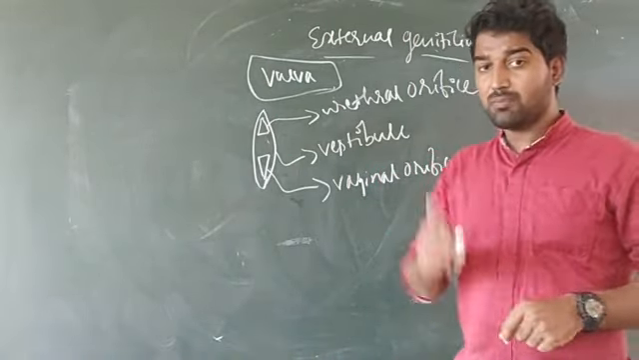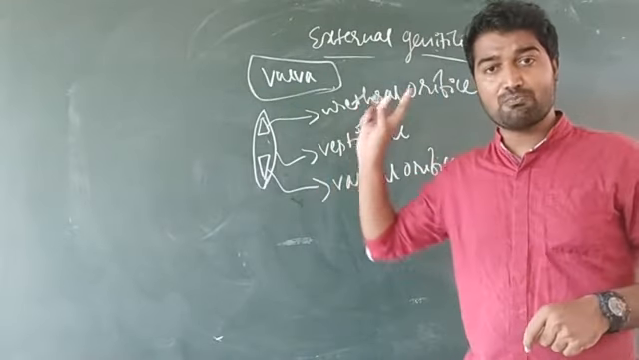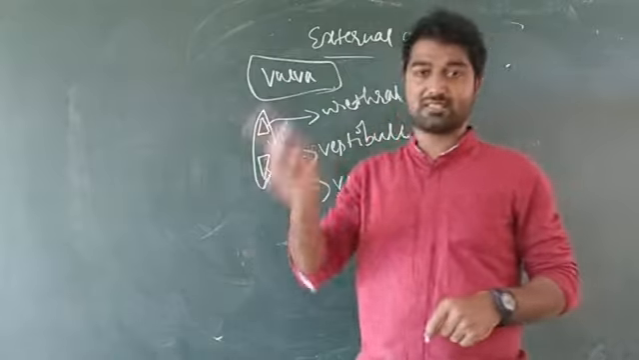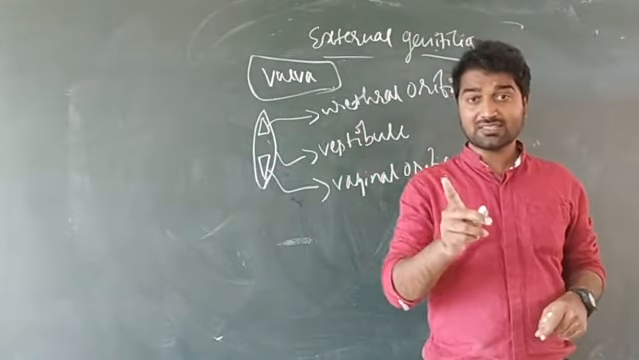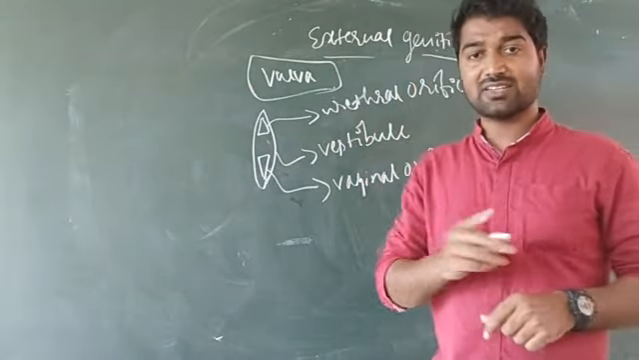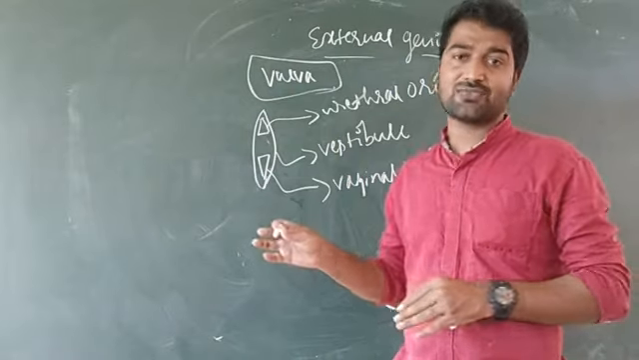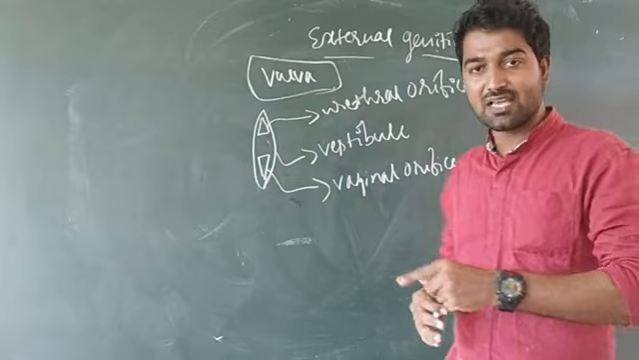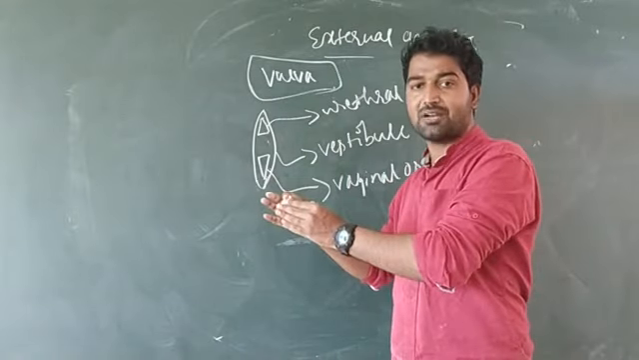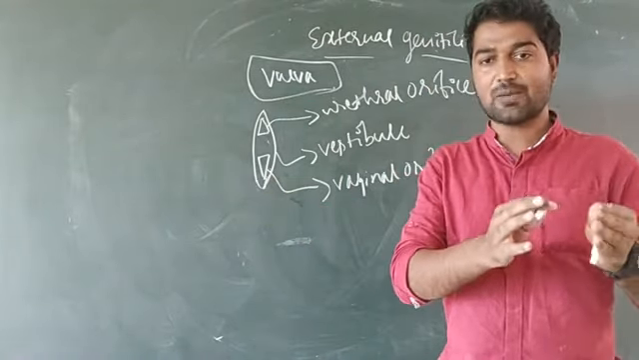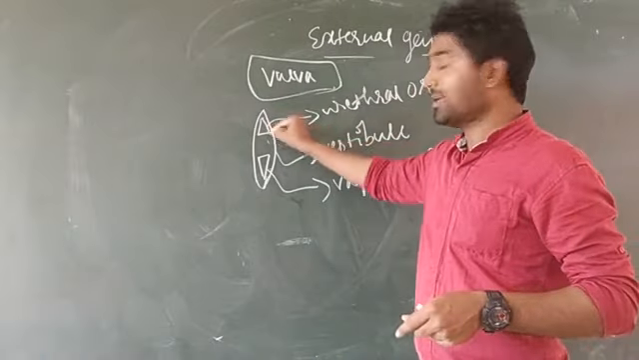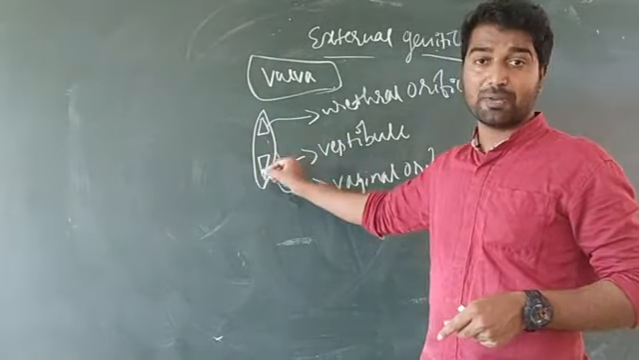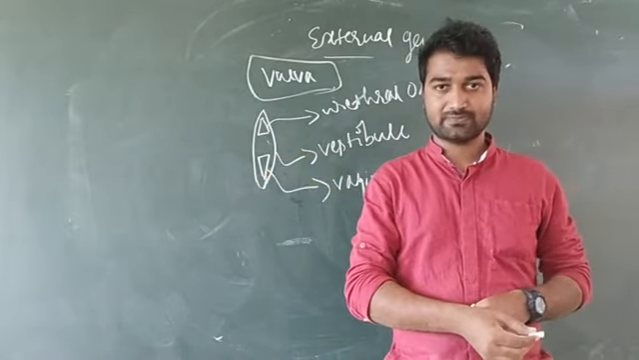And remember one thing, in case of males, a urogenital system is present. That means the urethra is the common passage for the conduction of urine as well as for the conduction of sperm. But in case of females, the urinary system is separate and the genital system is separate. That means the urethral opening is separate and the genital opening, that means the vaginal opening, is separate.